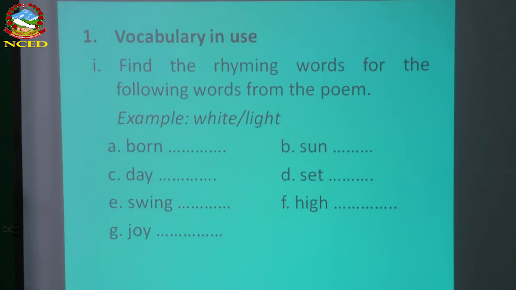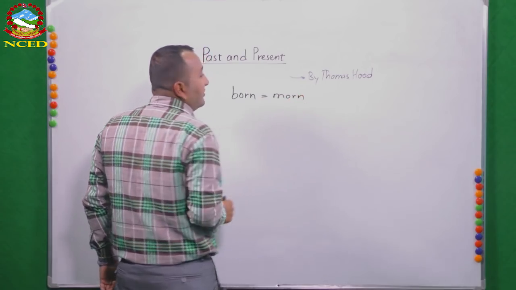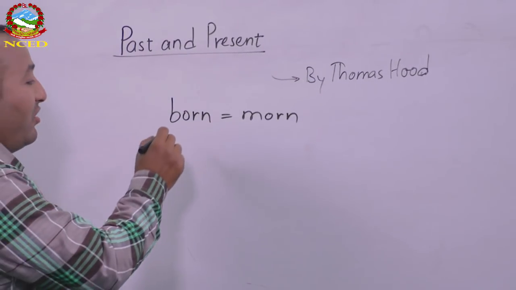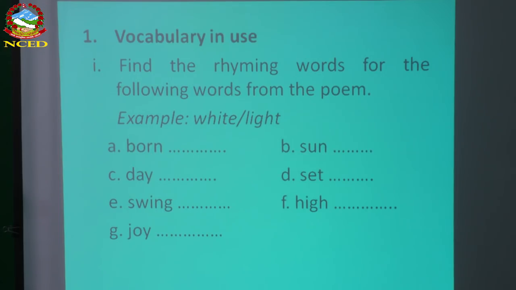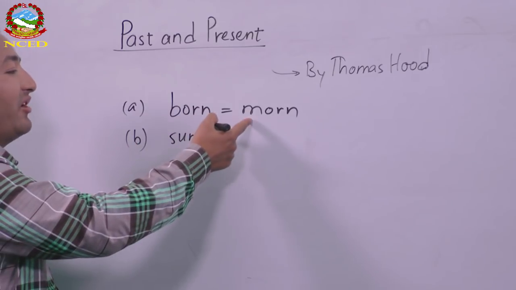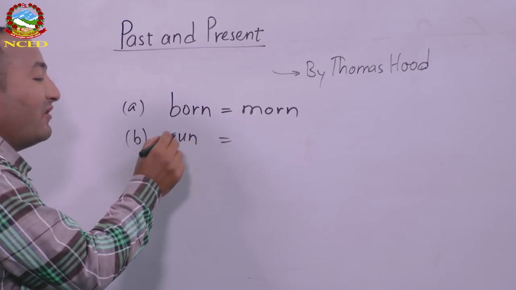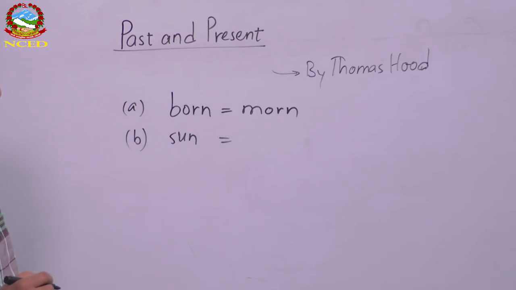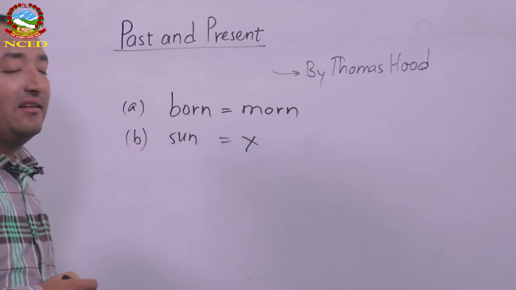You can do the exercise very easily because in this poem you can get so many rhyming words. Like born. Let me write one. For born, what is the word in the poem? There is one, mourn, right? But for number B, there is the word sun, and actually the rhyming word for sun is not given in the poem. You can write sun, mourn, at least similar, but for this particular word it's not given there. So let's not write it.